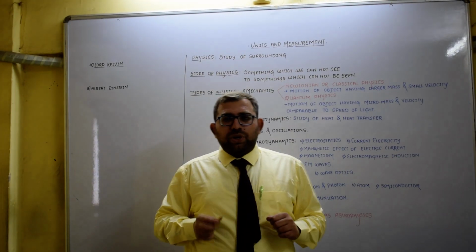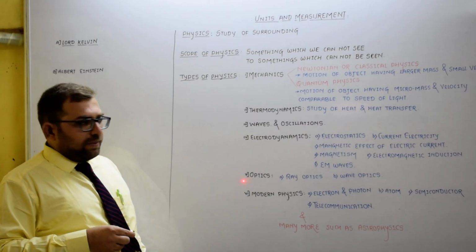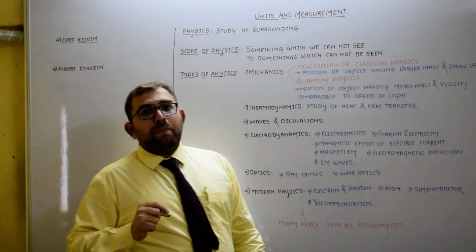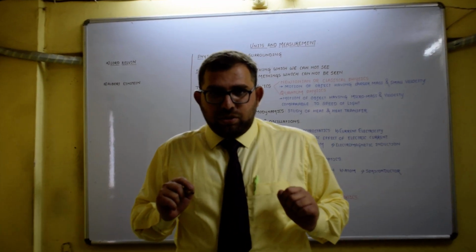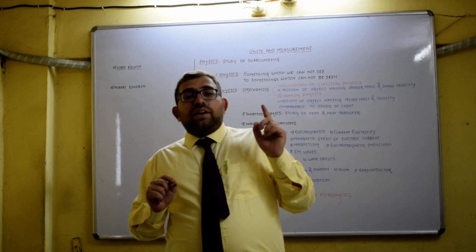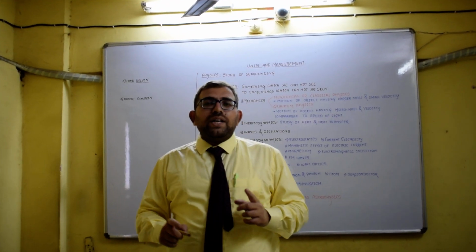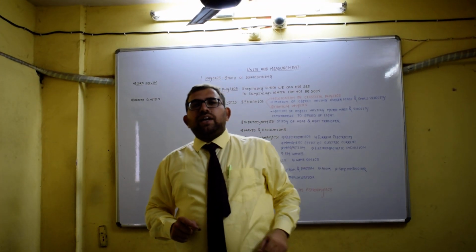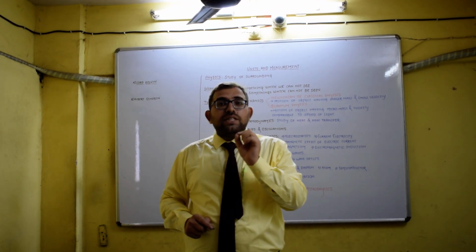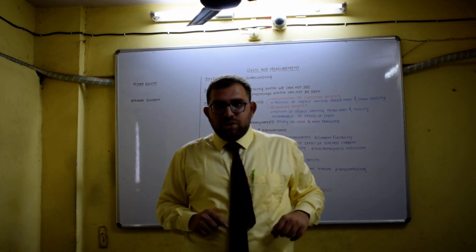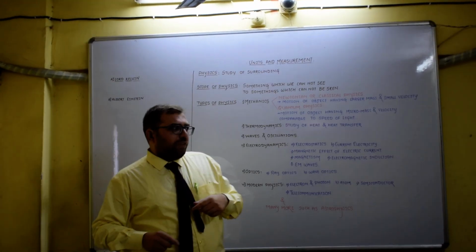Therefore we study light in a special branch of physics called optics. Optics has mainly two components. One is ray optics and the other is wave optics. So what is ray optics? Ray optics has certain assumptions: one, light always travels in a straight line, and the second assumption is we neglect diffraction, that is the bending of light at corners. We can study it in the next part of the video.